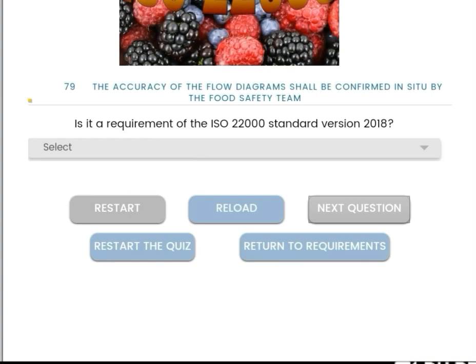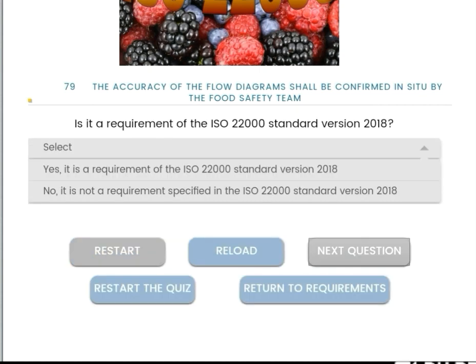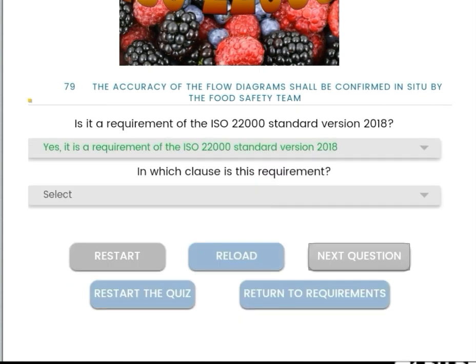Next question. The accuracy of the flow diagrams shall be determined in situ by the food safety team. Yes, it is a requirement.